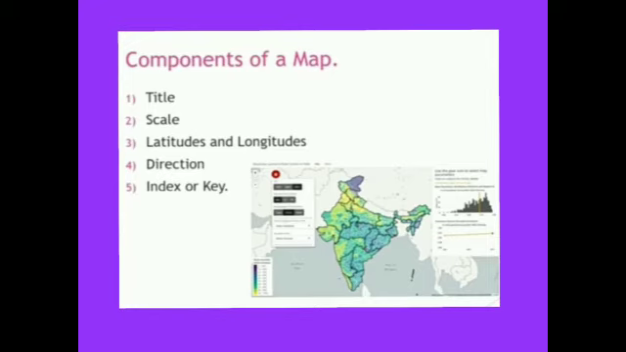So next is the index or key. What is the index? It is a symbol used to represent any features, and it is called an index. So the index is an important component and represents all the features shown on the map. Various colors and symbols are used in the index. For example, if blue color is used, it represents the water bodies. Green for lowlands.